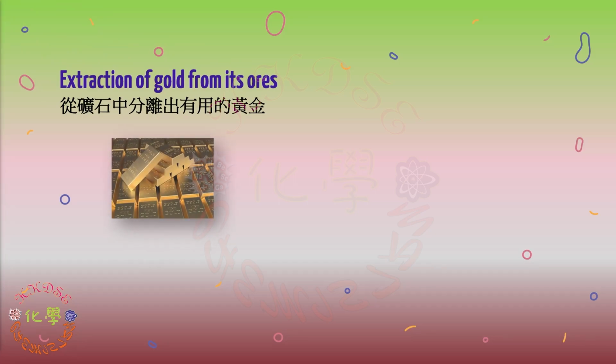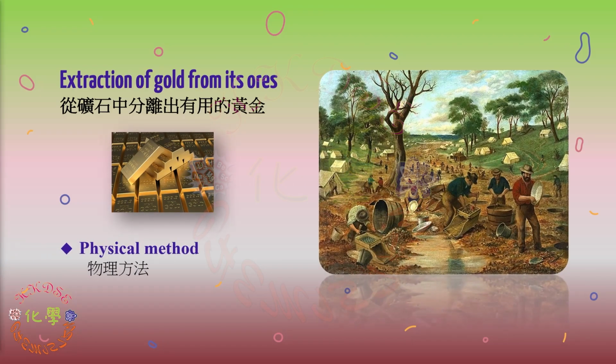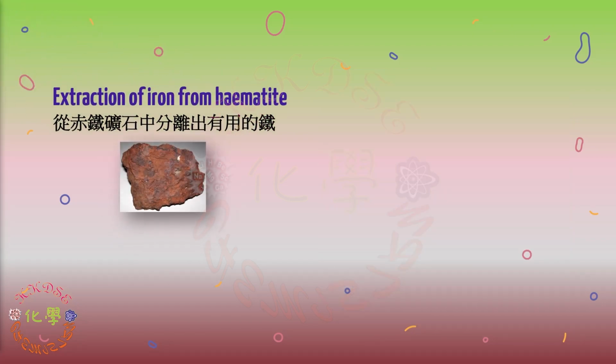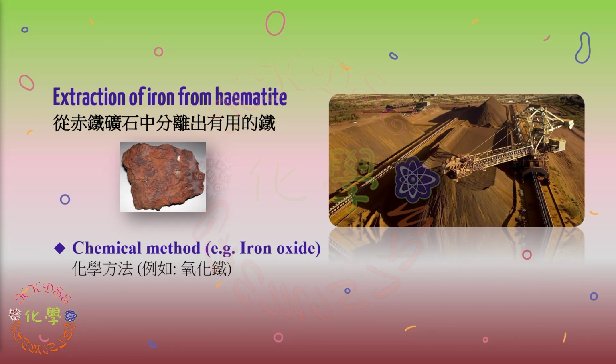There are only a few metals that exist in the form of elements in ores, for example gold and platinum. They can be extracted only by using physical methods, for example gold panning. In most other ores, metals exist as oxides or sulfides, for example iron oxide. To extract metal elements from these compounds, chemical methods are required.